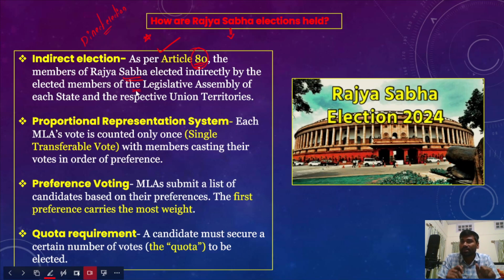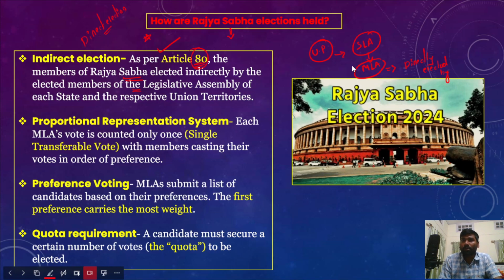So I will make it very clear. For example, imagine the state of UP. UP has a state legislative assembly, right? In this state legislative assembly, the members are Members of Legislative Assembly, right? They are directly elected by the people.